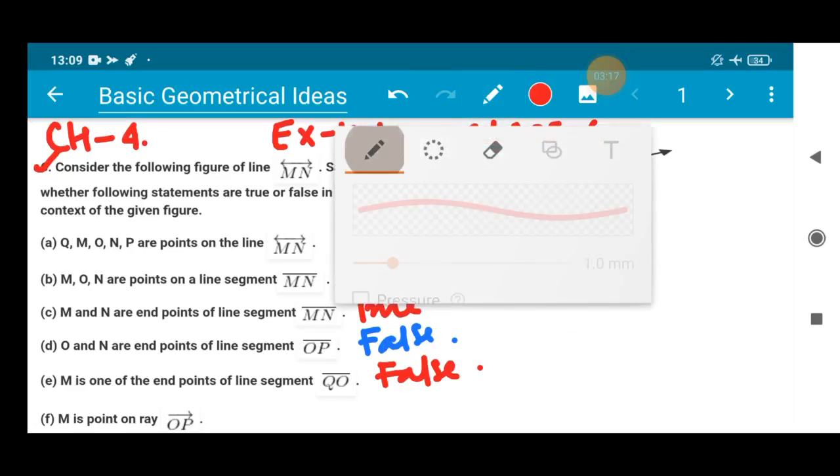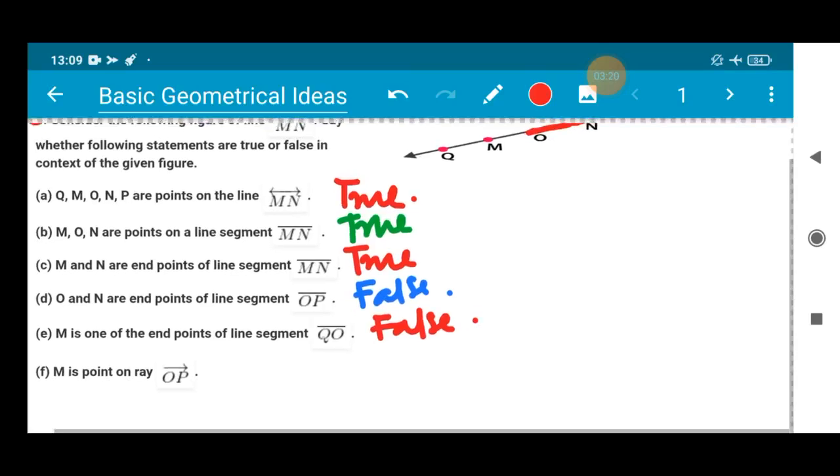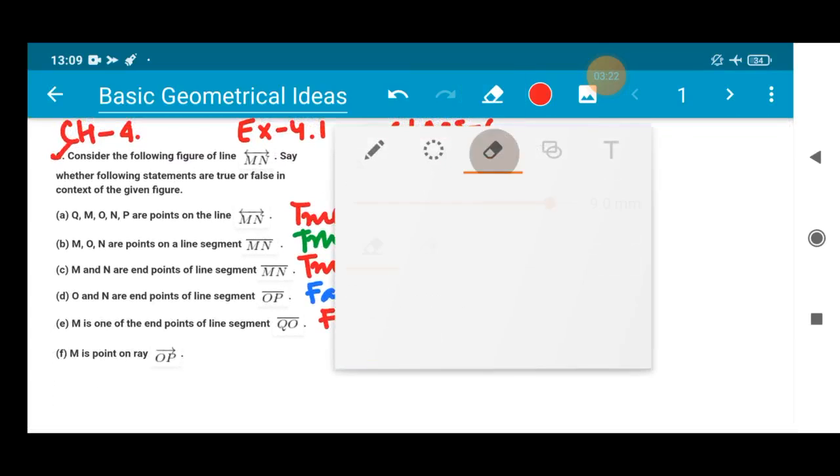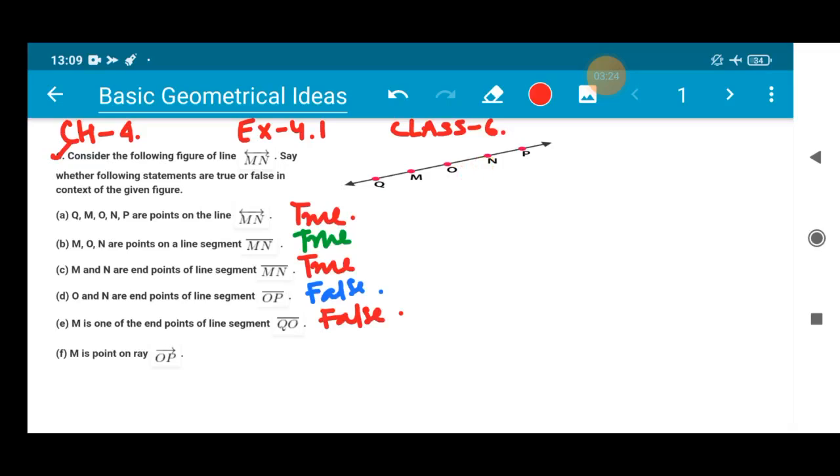Okay, proceeding to the next one, number F. You have to look at this figure only. M is a point on ray OP. So this is the ray OP. Sorry, it is OP, not QP.